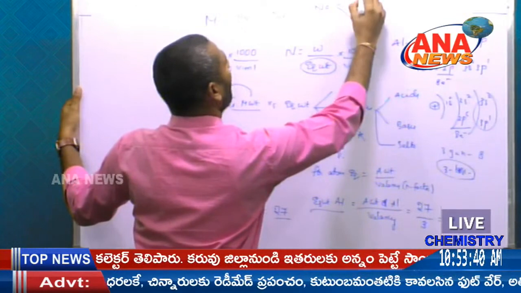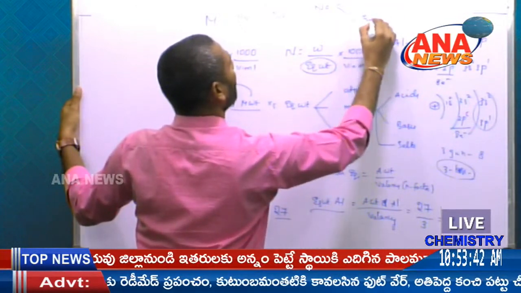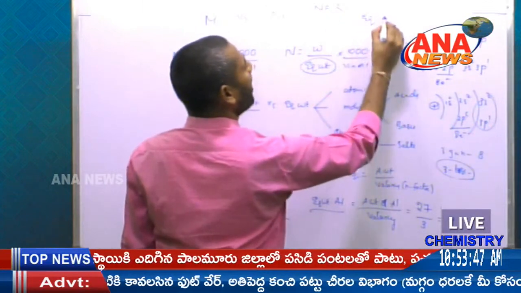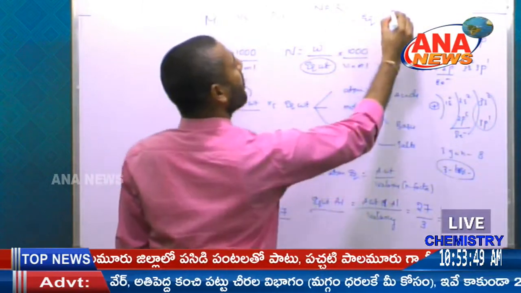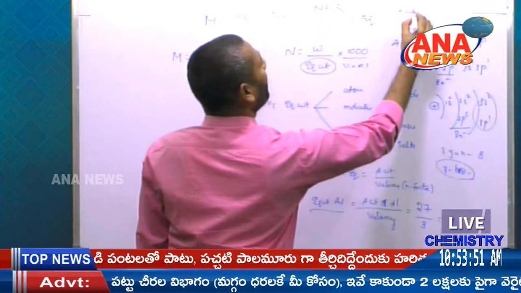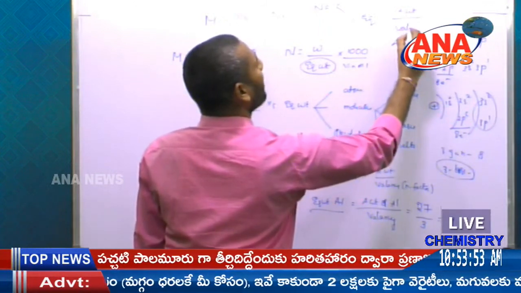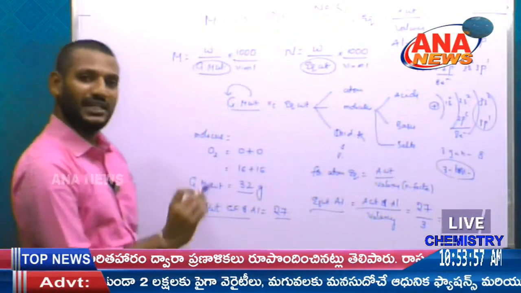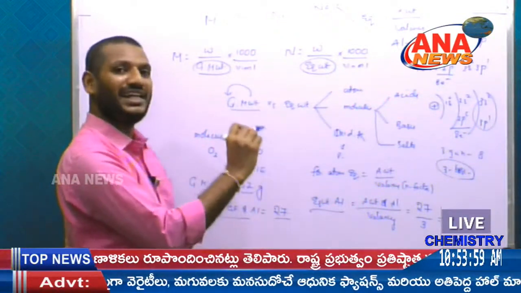Sodium, atomic weight and equivalent weight. Sodium's atomic weight is 23. Equivalent weight of sodium is equal to atomic weight by valency. In sodium, the outermost electron configuration is neon 3s1.